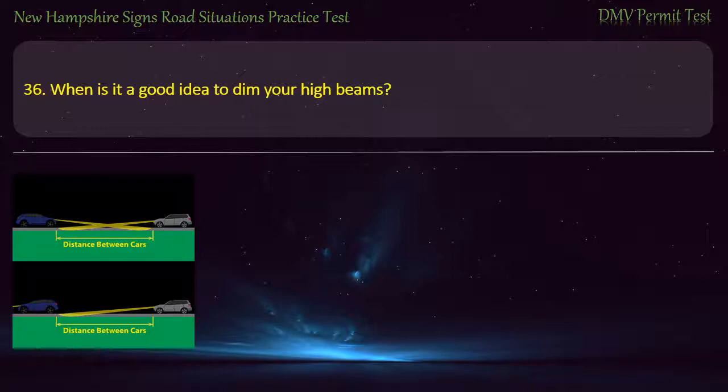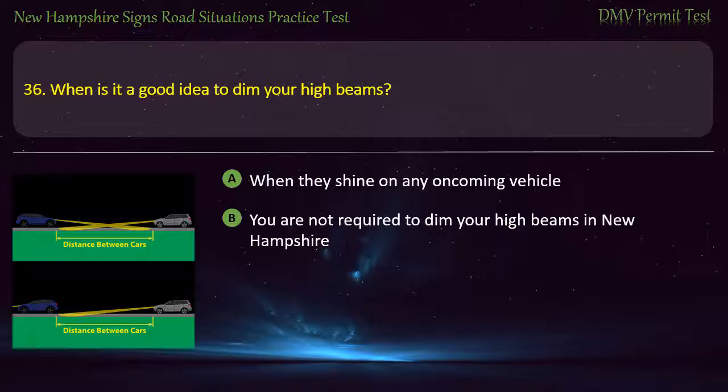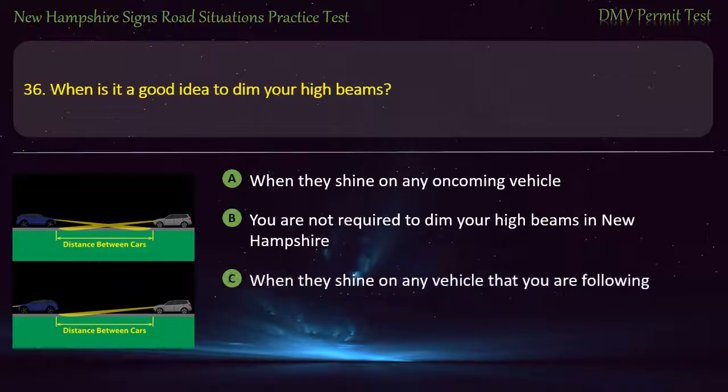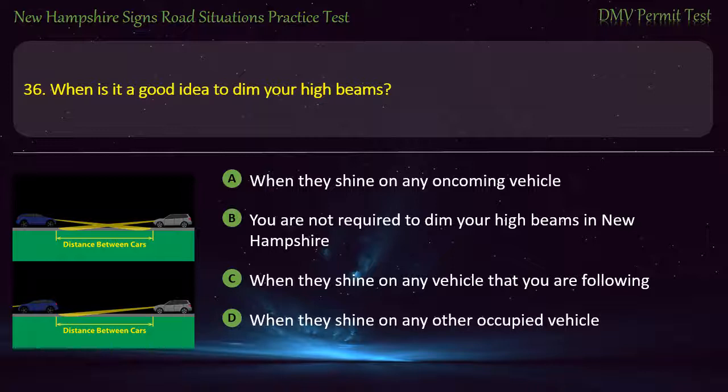Question 36. When is it a good idea to dim your high beams? When they shine on any oncoming vehicle. You are not required to dim your high beams in New Hampshire when they shine on any vehicle that you are following. When they shine on any other occupied vehicle. Answer. When they shine on any other occupied vehicle.